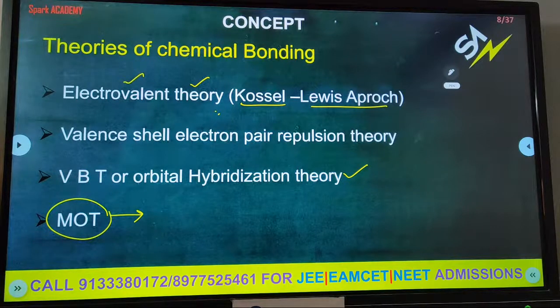So what is bond order? Between the atoms, is it bond order 1 or 2 or 3? And what is the magnetic nature of the molecules? Either it is para or dia.